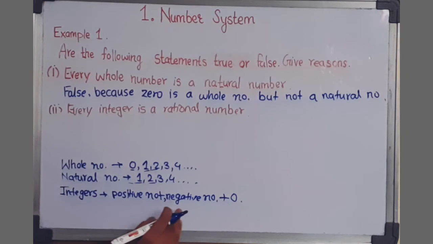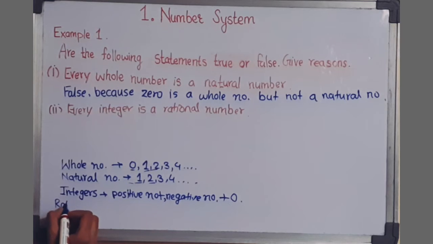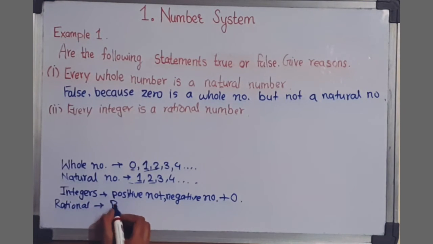Positive numbers, negative numbers along with 0 are called integers. And now what are rational numbers? Rational numbers are the numbers which can be written in the form of p by q, where q is not equal to 0. The question is whether every integer is also a rational number.